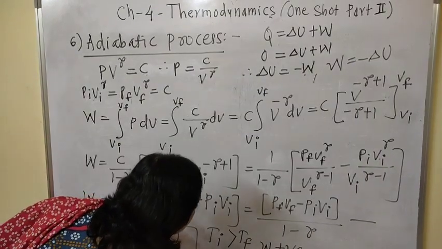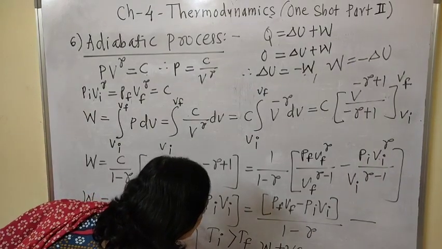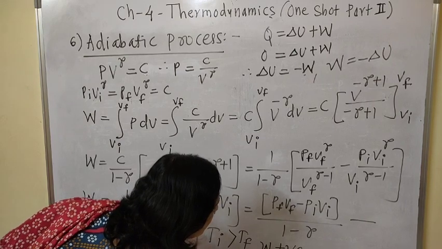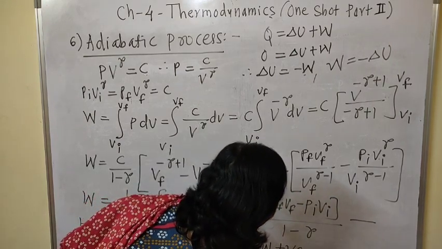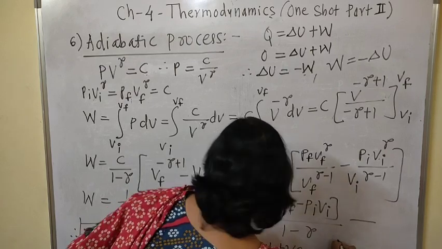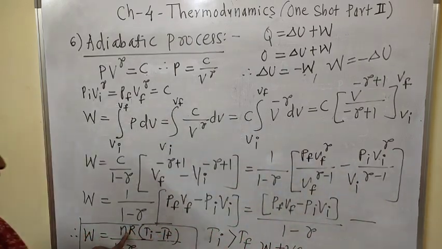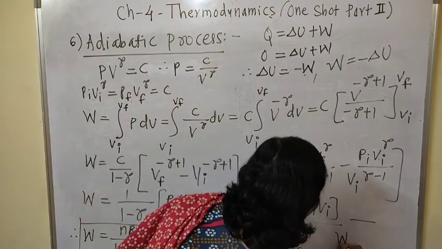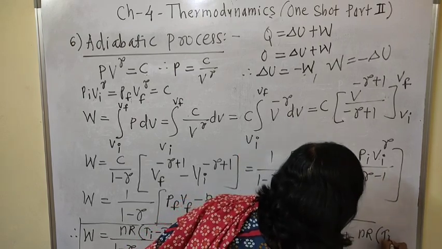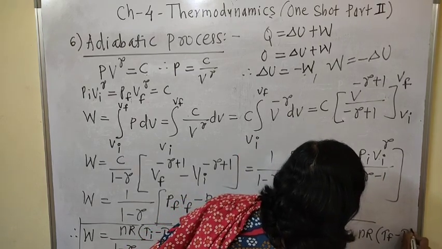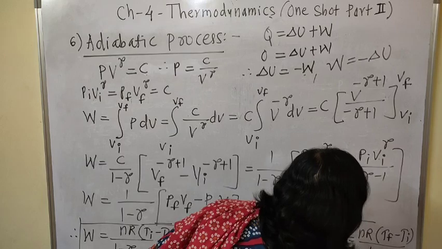This is for the adiabatic expansion, and for compression we can write W is equal to nR into bracket Tf minus Ti by 1 minus gamma.